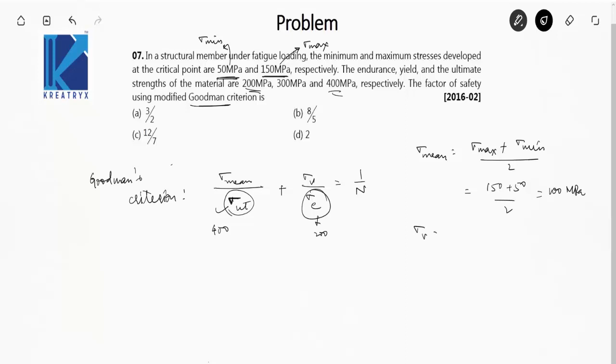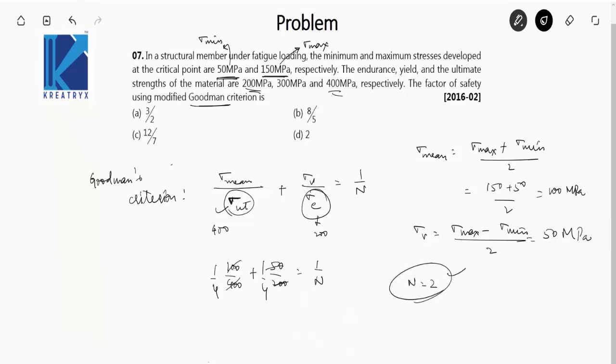And sigma variable is sigma max minus sigma minimum by 2. So that is 150 minus 50 upon 2, that is 50 megapascal. Okay, put all the values here. That is 100 upon 400 plus 50 upon 200 is equal to 1 by n. So this is 1 by 4, this is also 1 by 4, that becomes 1 by 2, so n is equal to 2. Okay, the option is D. Again a very simple question directly based on the formula. So let's move on to the next question.